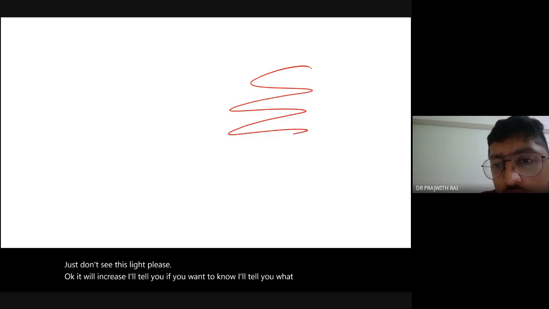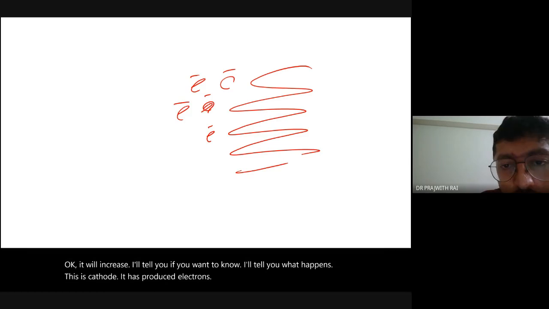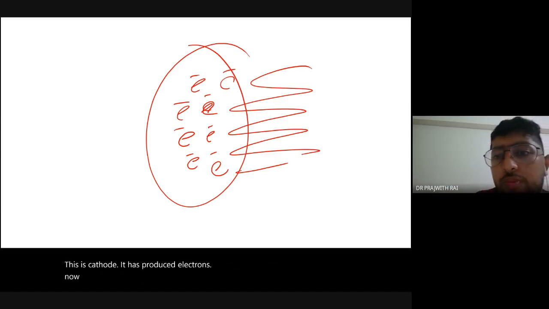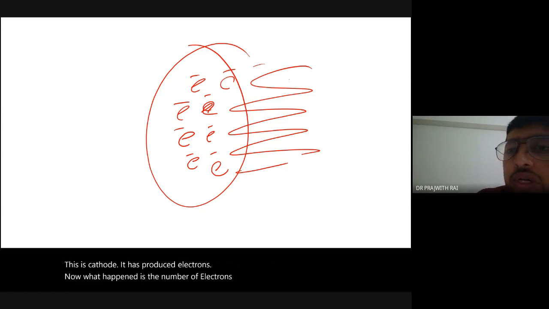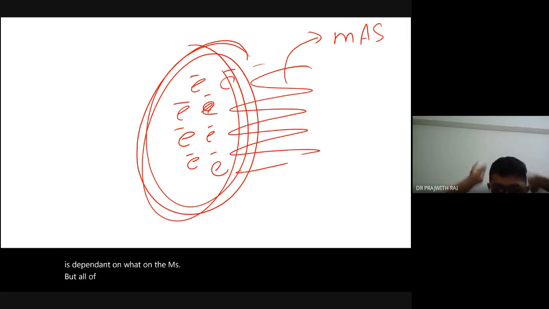This is the cathode. It has produced electrons. The number of electrons produced outside the cathode is dependent on the MAS. But all of these electrons are present in the cathode.